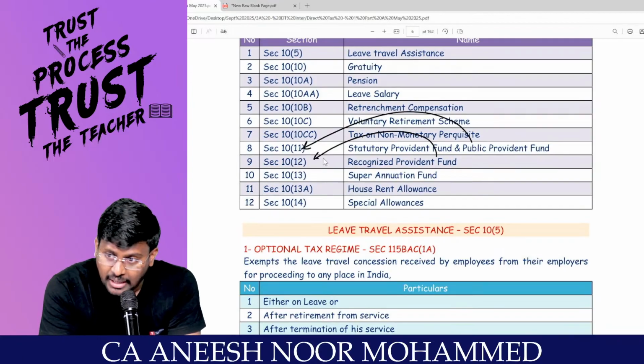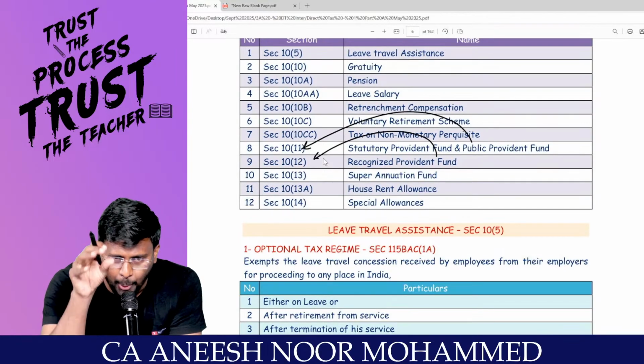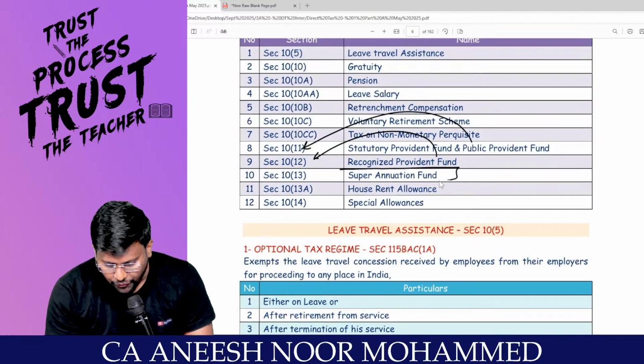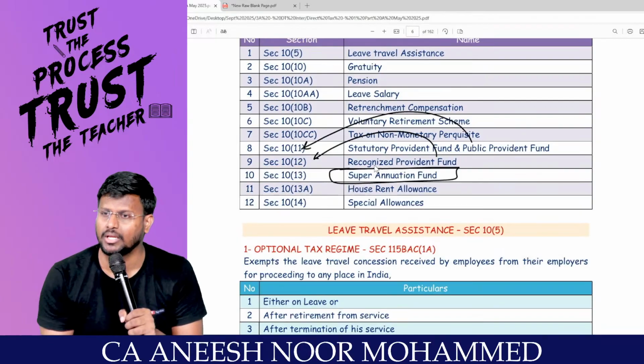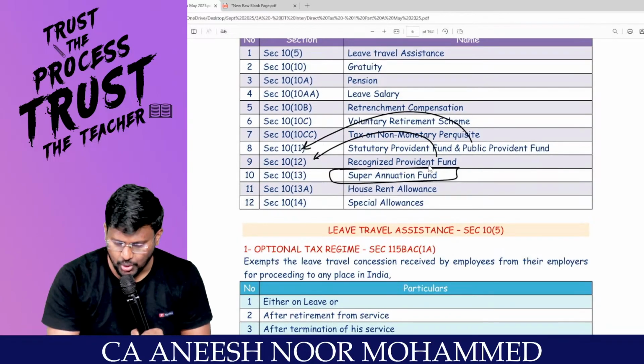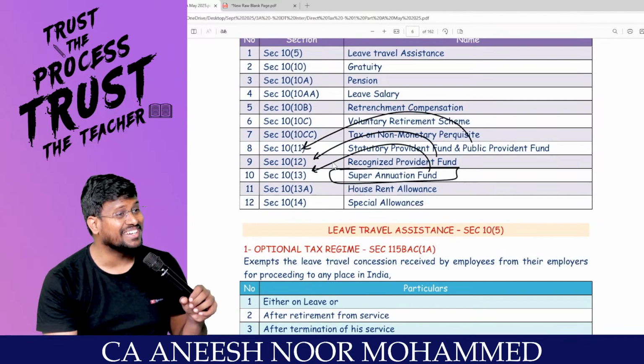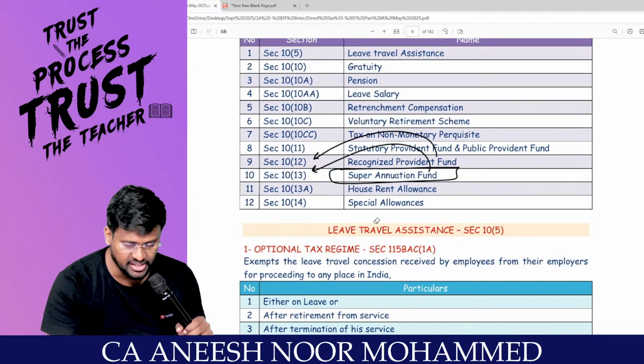In the same way you put your money in the statutory provident fund or public provident fund or recognized provident fund, you can put your money in a superannuation fund. It's also a type of bucket or fund where you can park your money. If that is the case, my dear lovable students, it will be fully exempted under section 10(13).